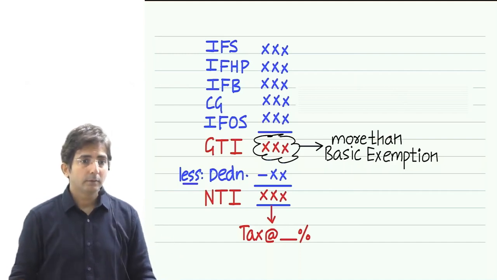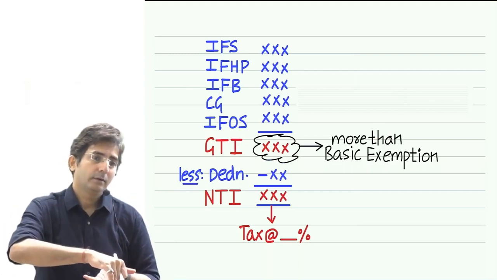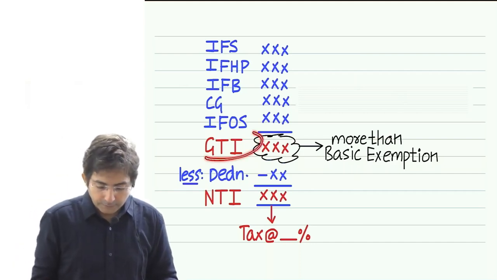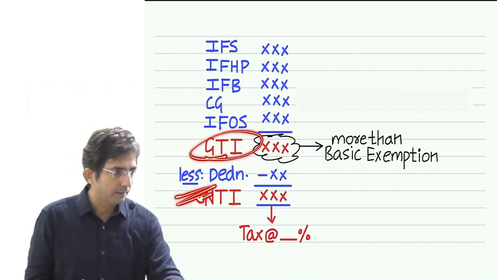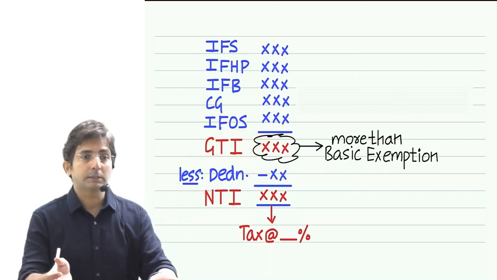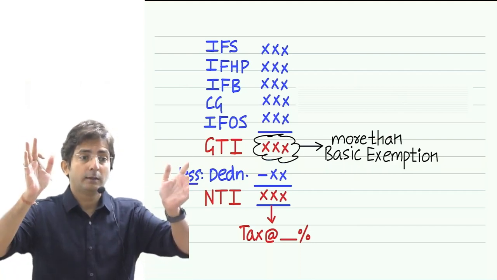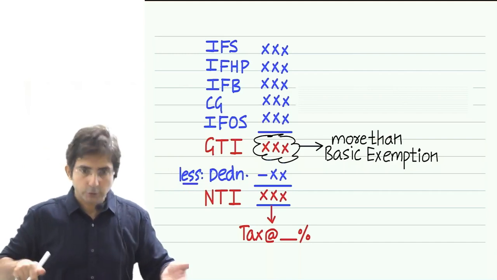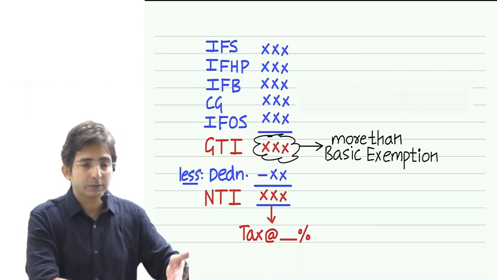Why do we have to see the income before 54 exemption? Some time back I explained why we see the income before Chapter 6A. That logic I explained, na, why do we see income before Chapter 6A? Because Chapter 6A can make rich people also poor. A person having income of 5 crores also, because of Chapter 6A it can become nil. And if we decide based on nil, it's wrong, because this person is not poor. That's the logic I explained.